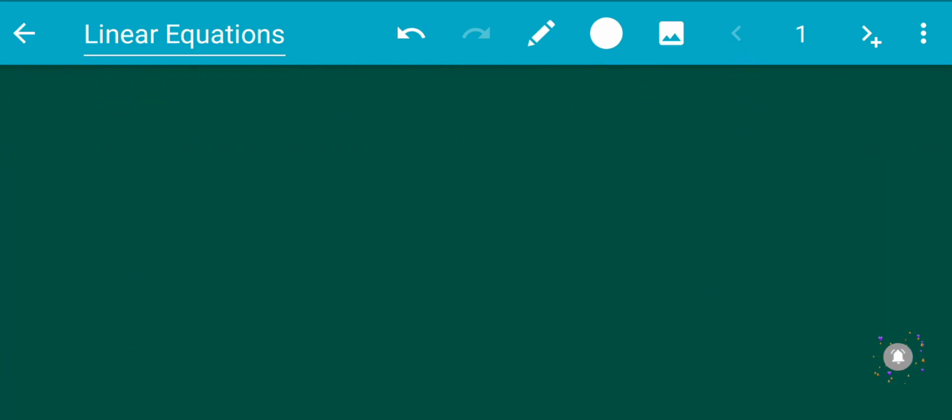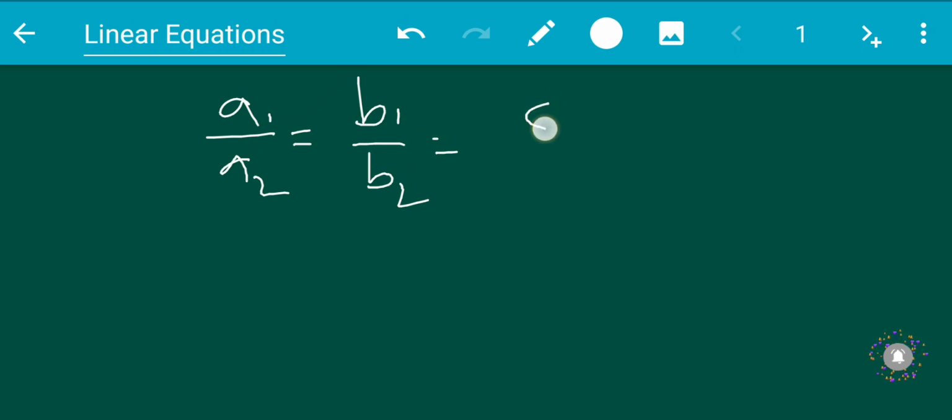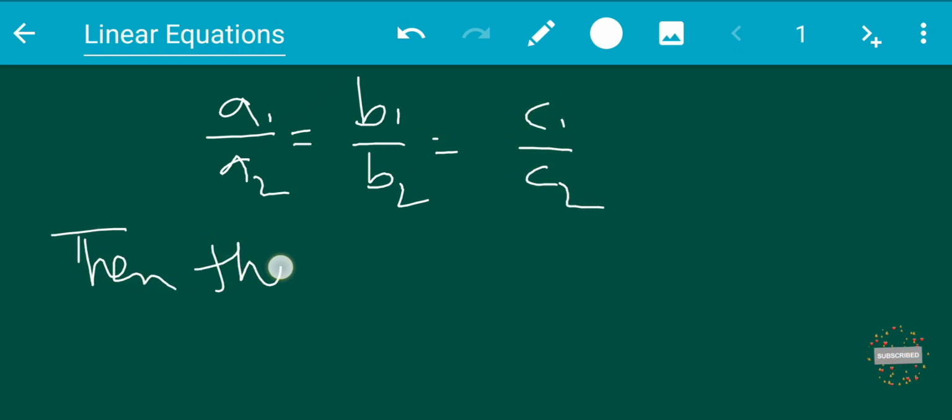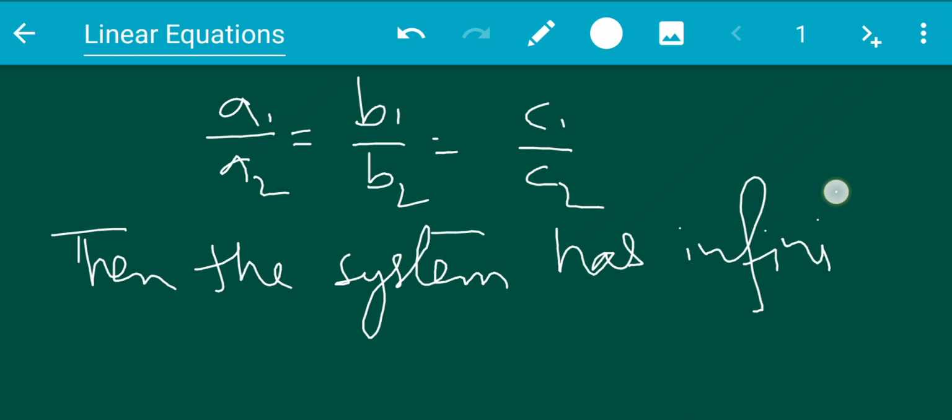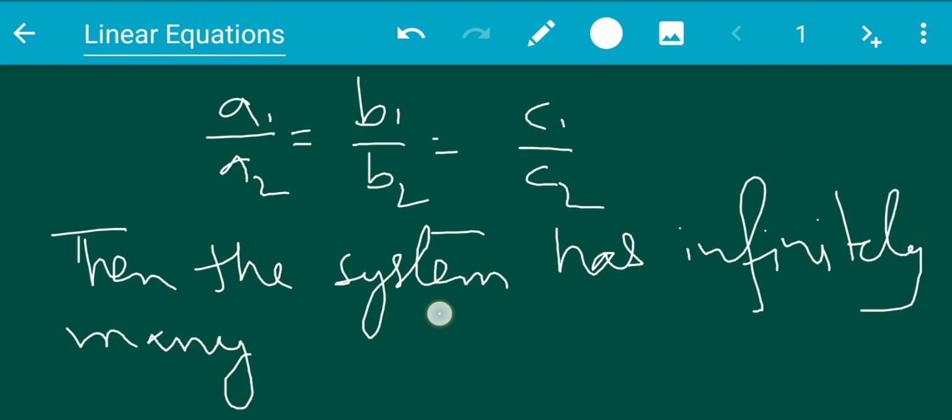Finally, if a1 by a2 is equal to b1 by b2 is equal to c1 by c2, then the system has infinitely many solutions.